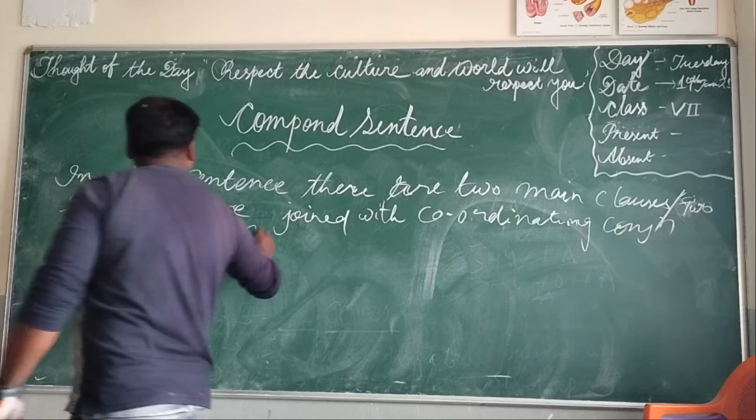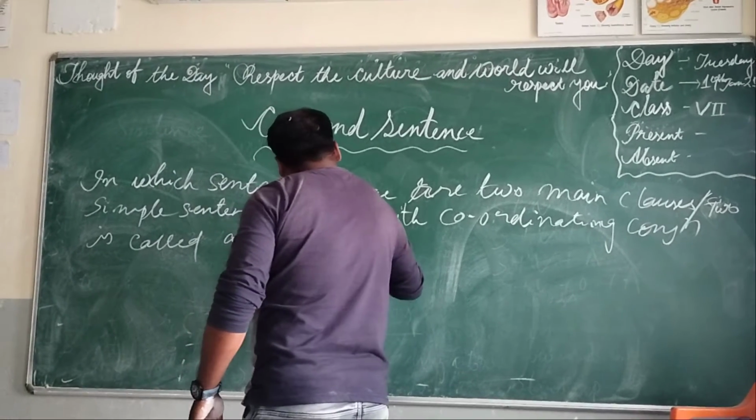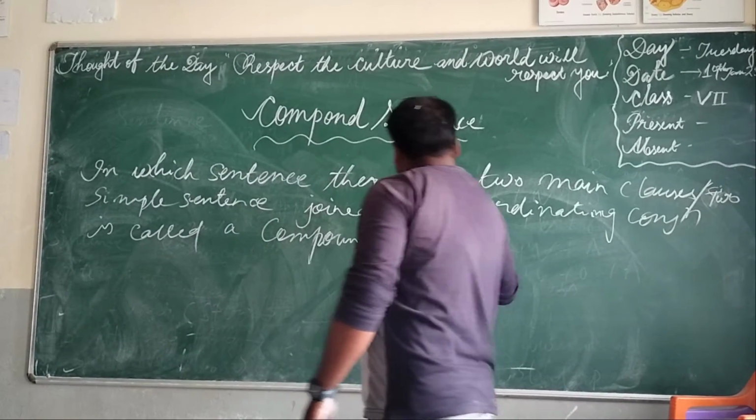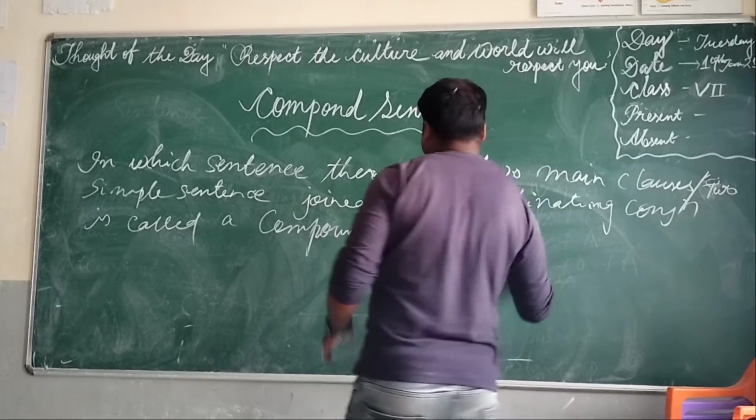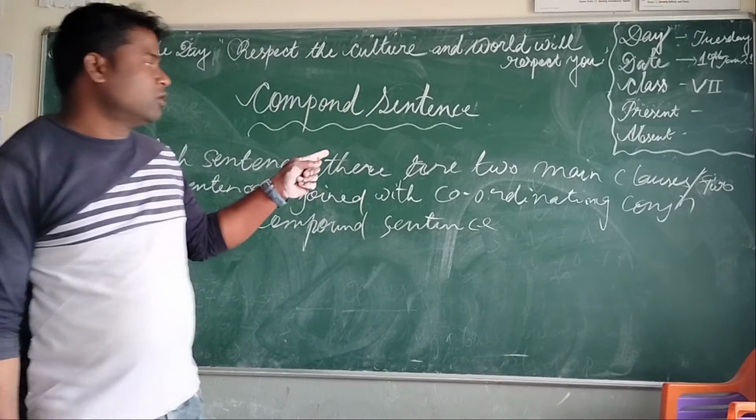If we see two main clauses joined with coordinating conjunctions, it is called a compound sentence.